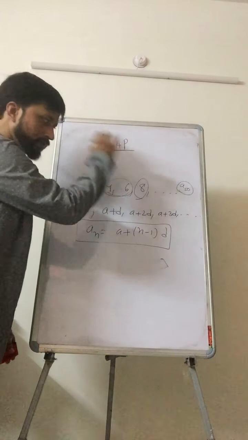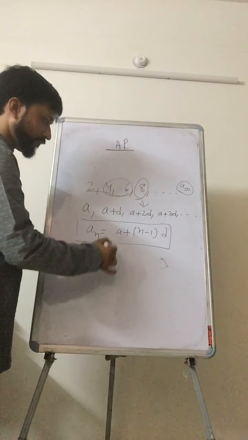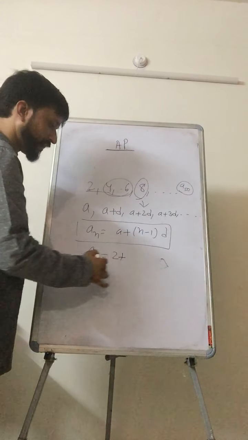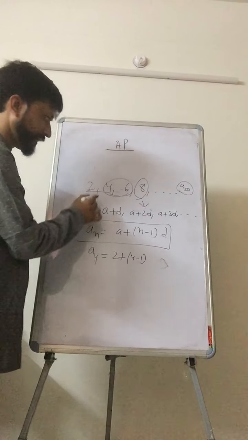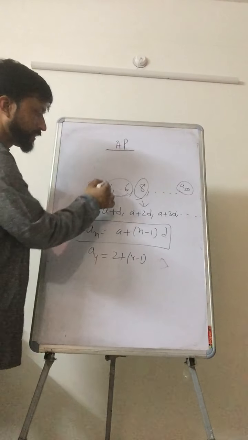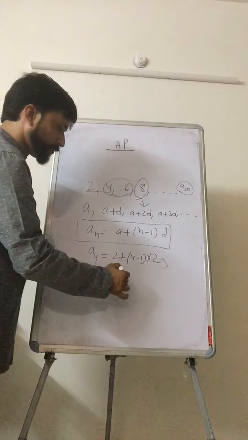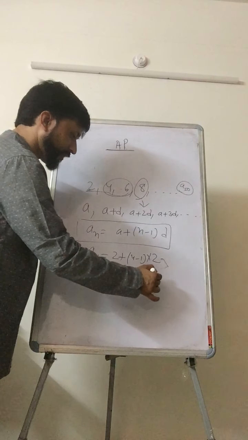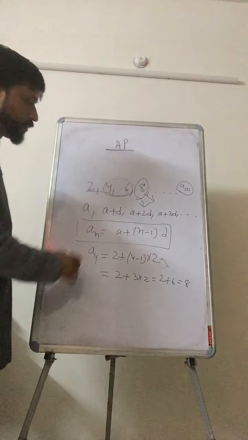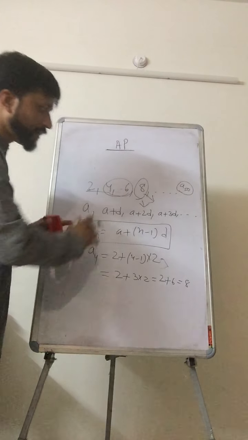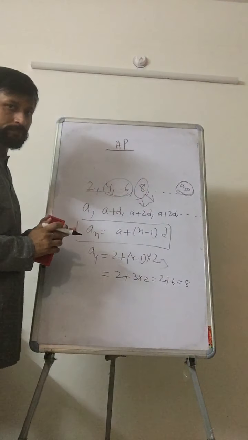Suppose you want to find the fourth term, what will you do? Write here A4. First term value is your 2 plus, n is your 4 minus 1, and d is your second term minus first term, that is we are getting here 2. Now if you simplify this, 2 plus 3 into 2, finally we are getting here 8, and see that here it is 8. So this means the formula is valid. So by using this formula you can find the value of any particular term.